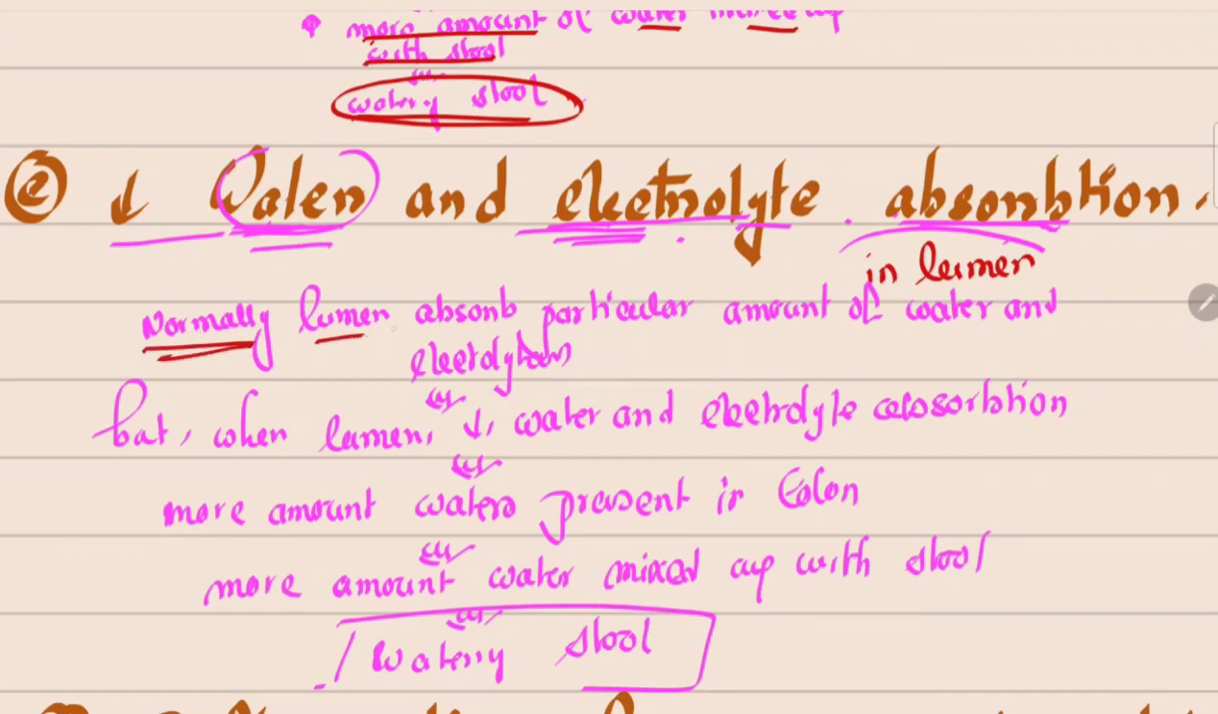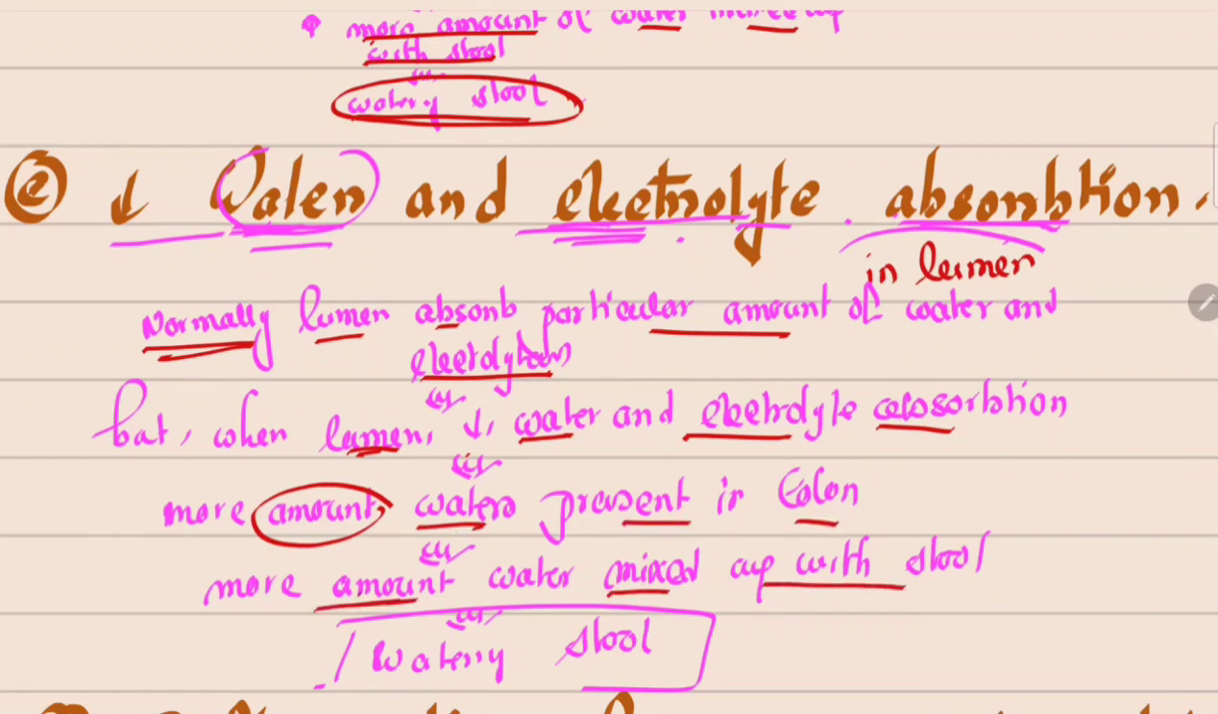So normally the lumen absorbs a particular amount of water and electrolytes, but when the lumen decreases the water and electrolyte absorption, that means more water is present in the colon, and this more water mixes with the stool and the person can pass watery stool.